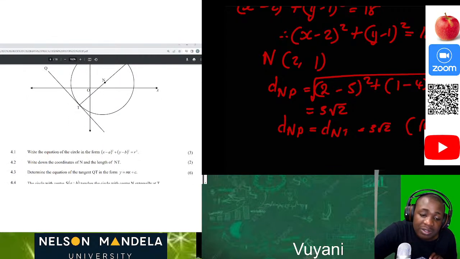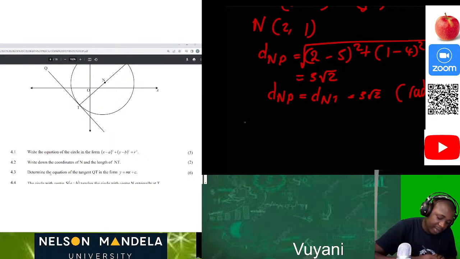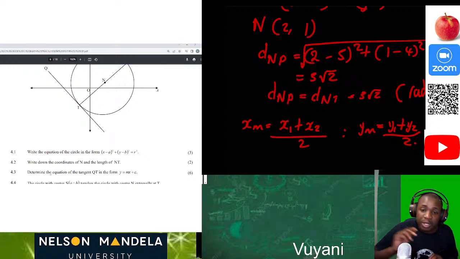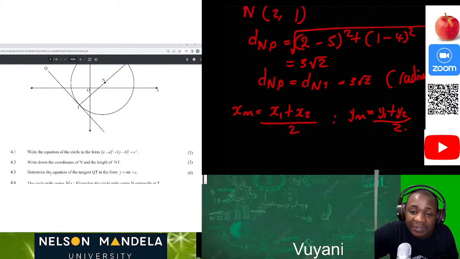And how are we going to calculate the coordinates of T? We're going to use the old school formula, which says that xm is equal to (x1 plus x2) divided by 2, and ym is equal to (y1 plus y2) divided by 2. So we know that xm and ym are the coordinates of the center.